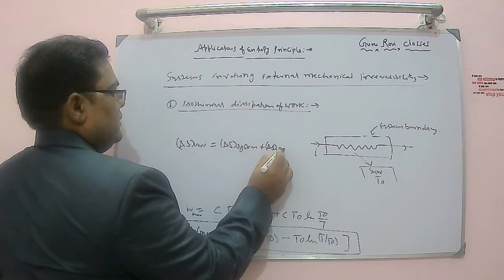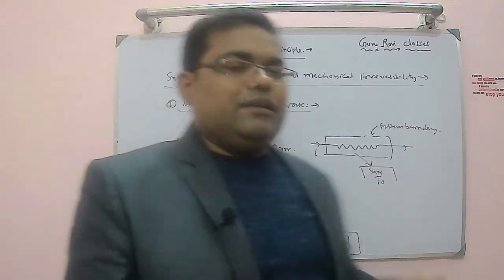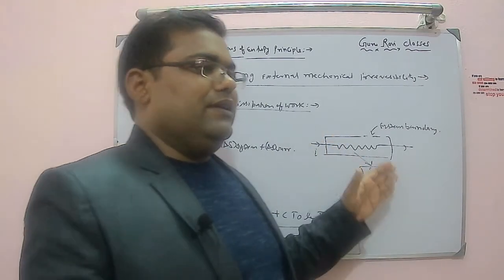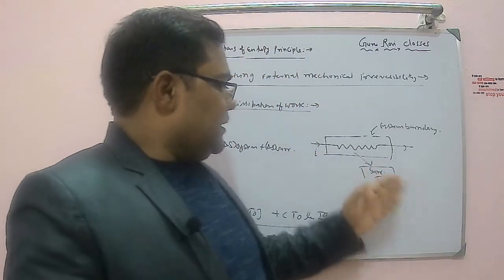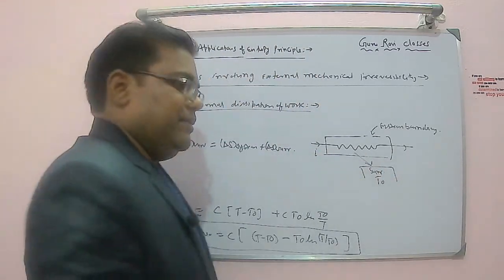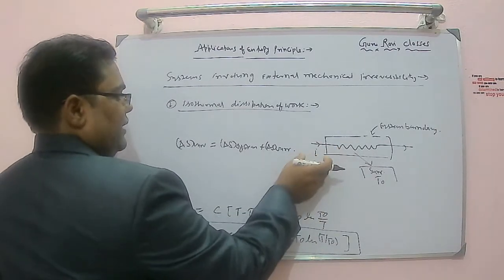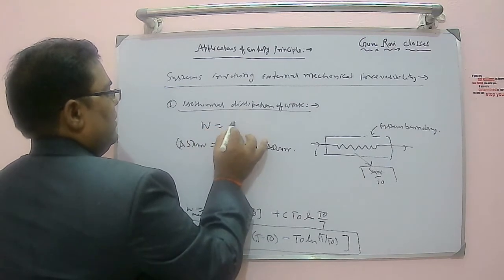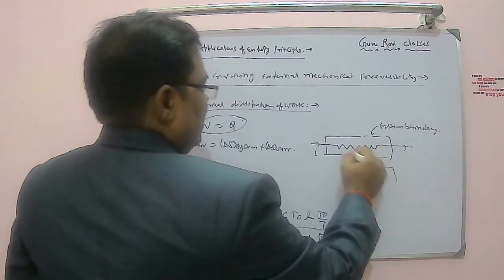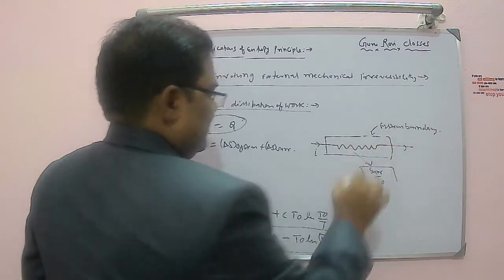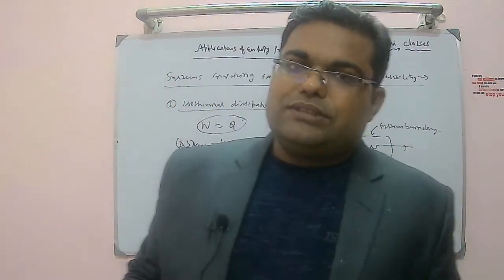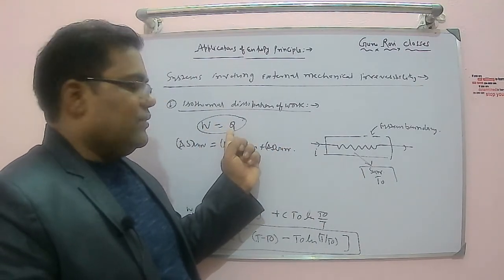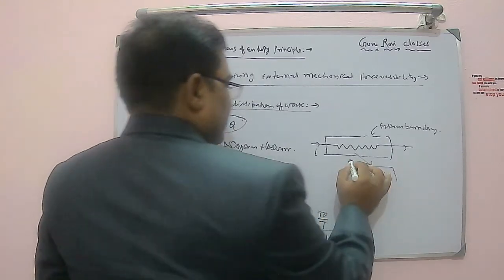In the surrounding, whatever heat is generated because of the work supplied, the entropy of the surrounding will increase, because that electrical work is getting converted into heat. As per the first law, W is equal to Q in this case, because internal energy is not changing for the system. The system is a resistor at constant temperature, so internal energy is constant. Whatever work you have supplied is getting converted to heat, and that heat is supplied to the surrounding.